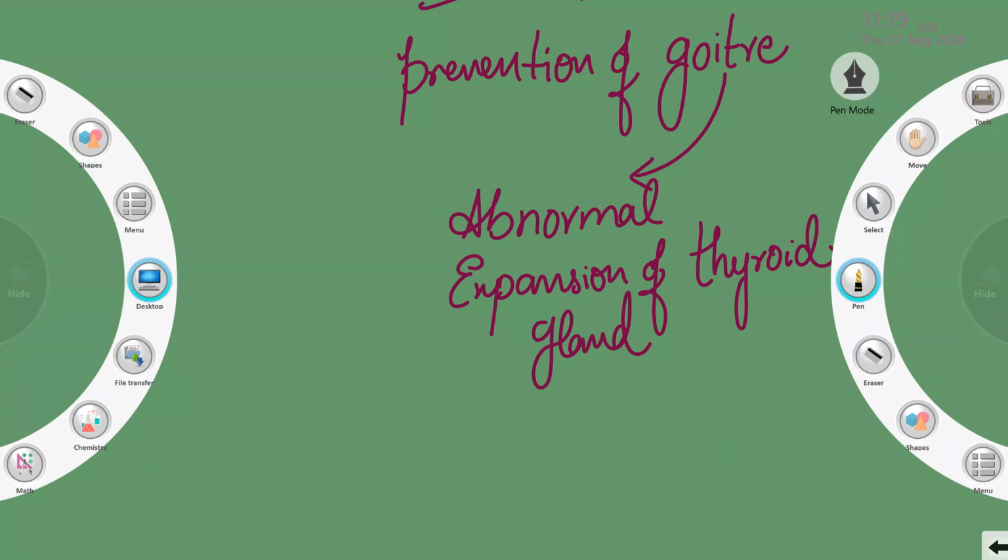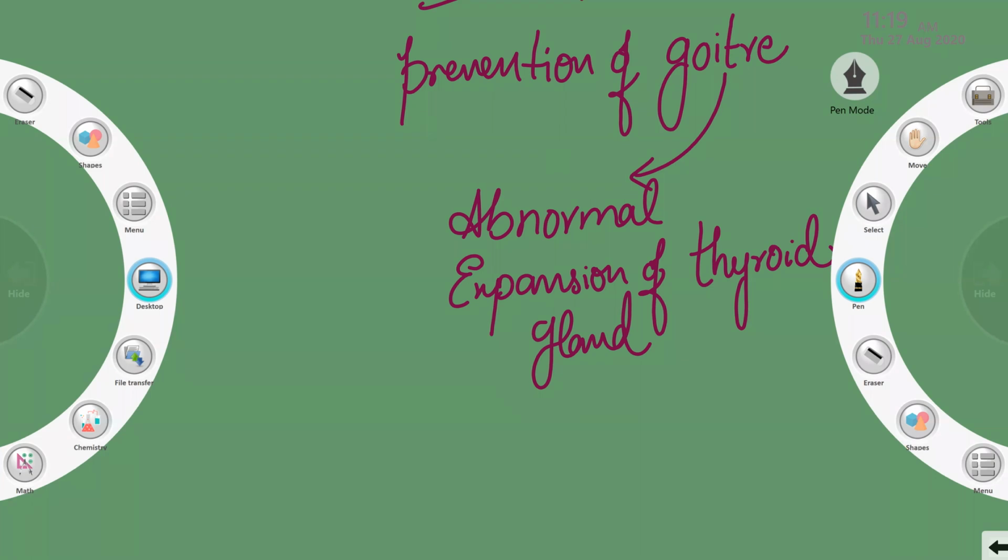Okay, so how is it useful in the prevention of goiter? We will take iodine. Iodine is often added to salt to ensure sufficient intake of iodine. So whenever we eat salt, there is iodine in the salt. We don't take salt directly. We mix salt in our curries, in different kinds of foods.